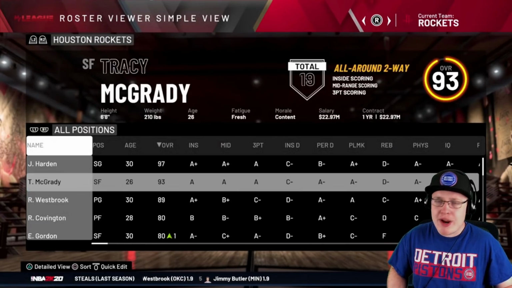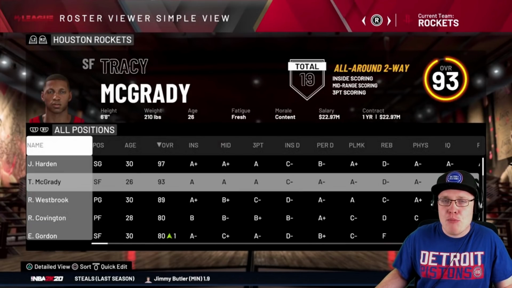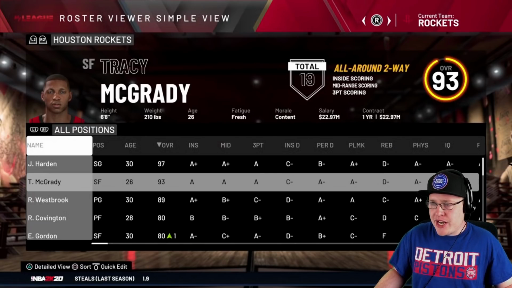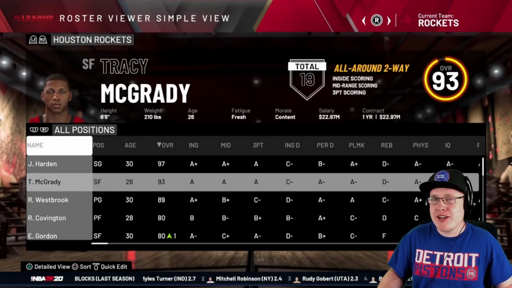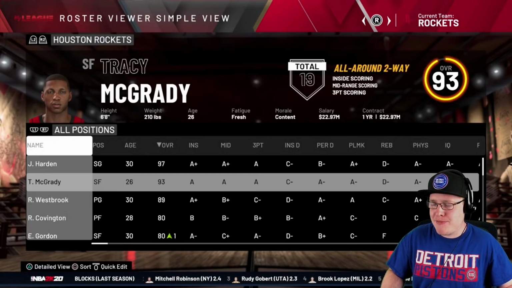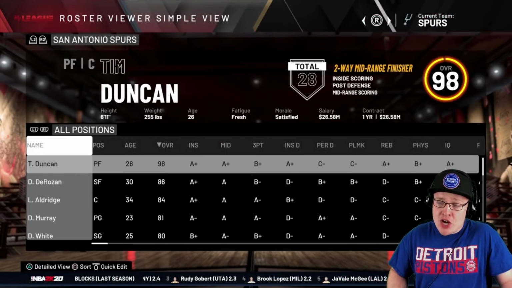For the Houston Rockets, Tracy McGrady. It was a tie between T-Mac and Yao Ming. Could go either way with one of those guys. But Tracy McGrady, I actually used him a lot in 2K growing up. I think I scored 100 points with him in the game before, online. So that was really cool. But yeah, T-Mac's great. For the Spurs, Tim Duncan.